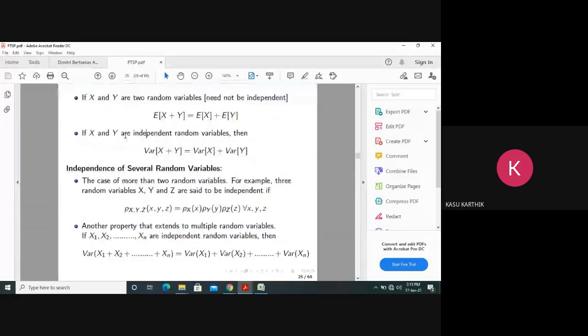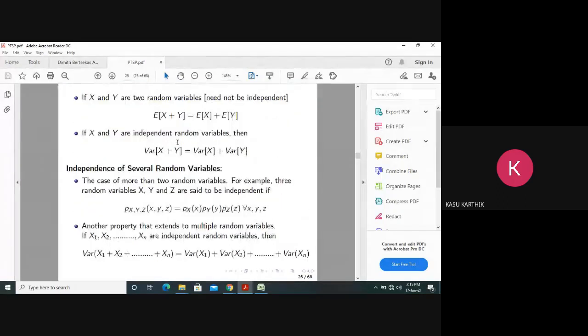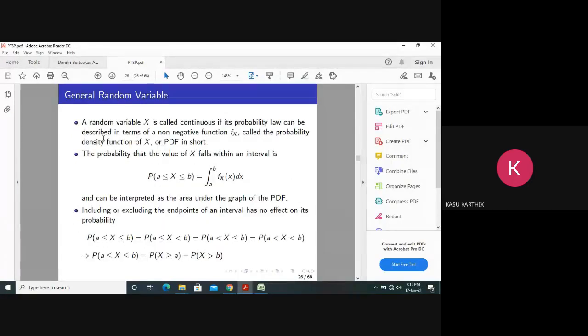Now, till now we have seen discrete random variables. Now we go for continuous random variables. The same things will be discussed in the case of a general continuous random variable. For a discrete random variable, we call it PMF, probability mass function. For a continuous random variable, you call it PDF, probability density function.